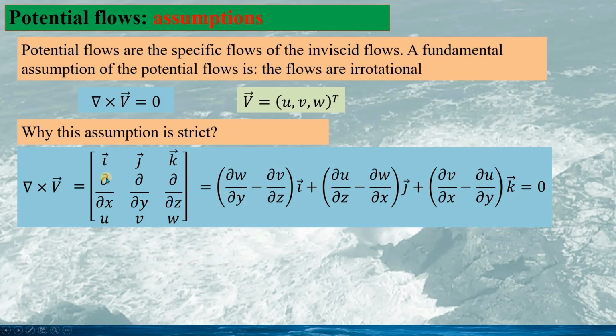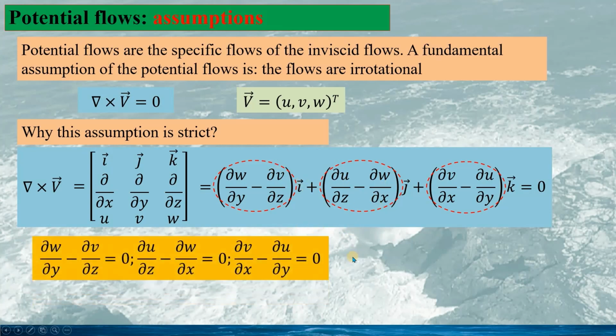So if we calculate this determinant, we have the expression as this. This part is the component of the curl of the velocity vector along the x-axis. This is the component along the y-axis, and this is along the z-axis. To make this vector 0, that means all 3 components must be 0.